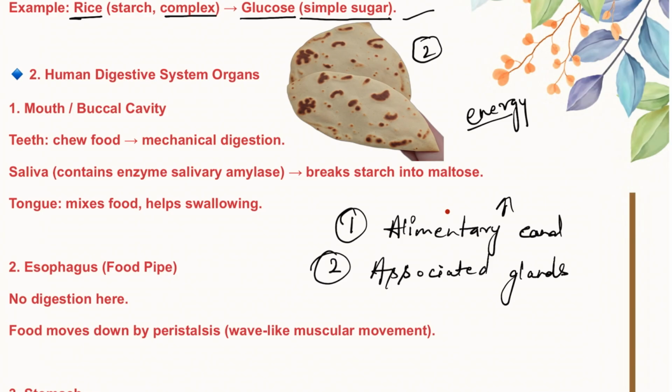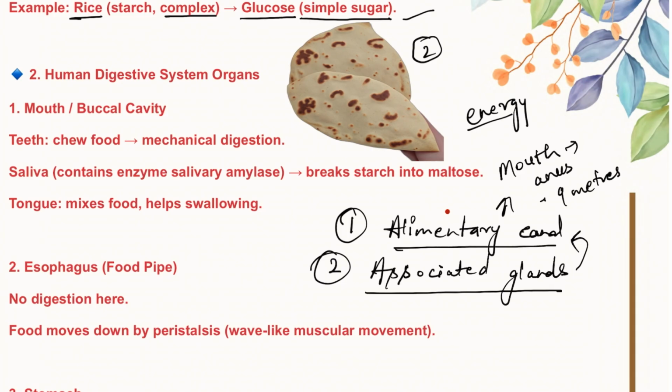It runs from mouth to anus. It is a 9 meter long tube, and associated glands secrete their digestive juices into the alimentary canal and help it to digest the food particles.